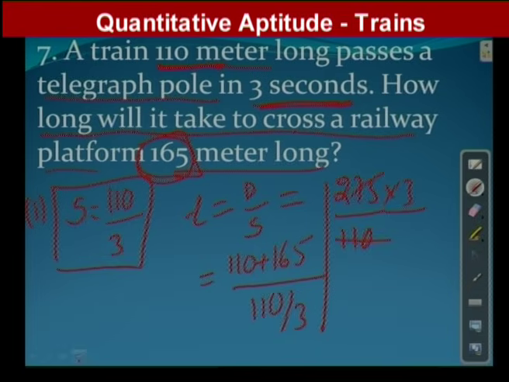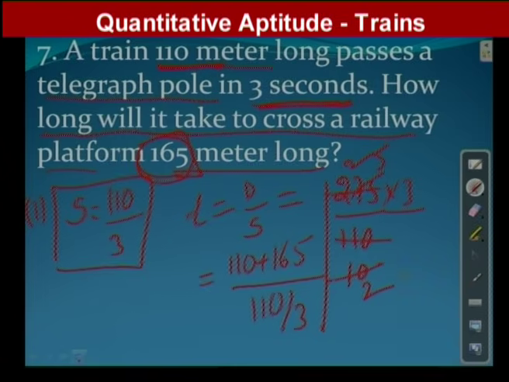Simplification with the 11 table: 11 tens are 110, 11 twos are 22, 11 fives are 25. Again with the 5 table, 5 twos are 10. 25 threes are 75, 75 by 10 means 7.5 seconds.